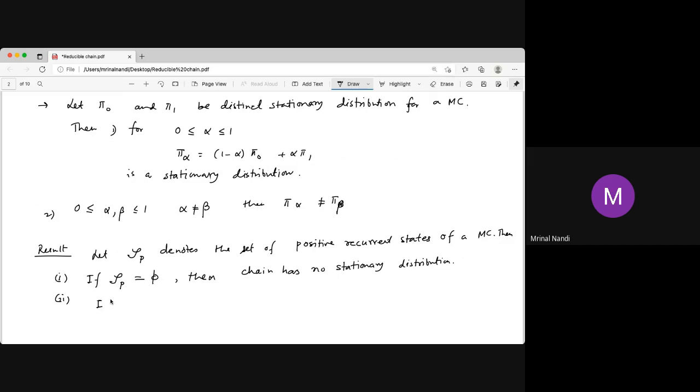If this set is non-empty and the chain is irreducible, then there is a unique stationary distribution, already proved in the previous class. Then the chain has a unique stationary distribution.